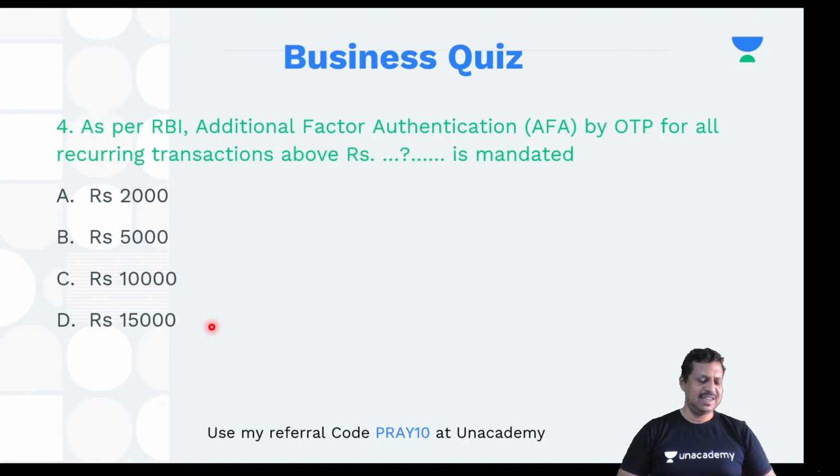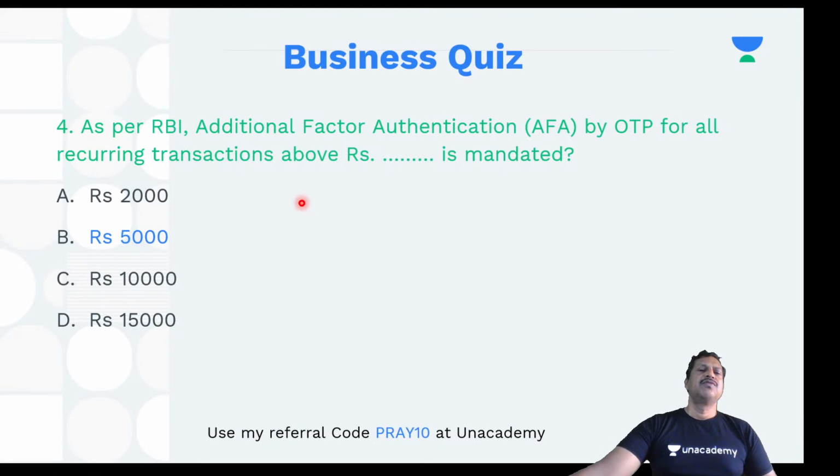No, it's not C. C is not correct. I believe C is not correct. Anyone else? C is actually rupees 5,000. So option B, right? So that means for rupees 5,000 and above, there will be an OTP authentication.